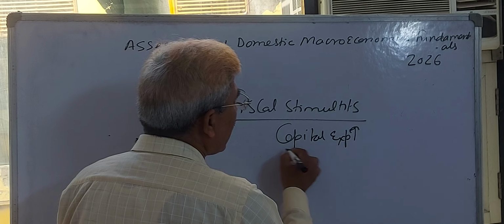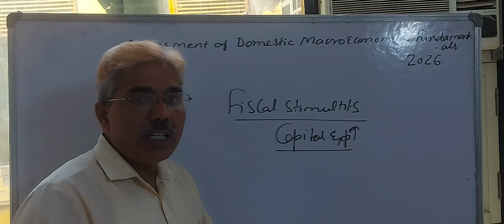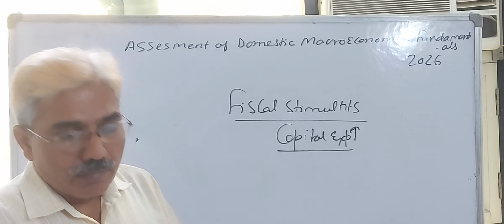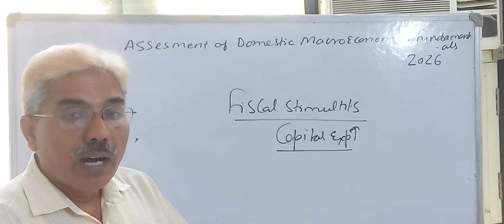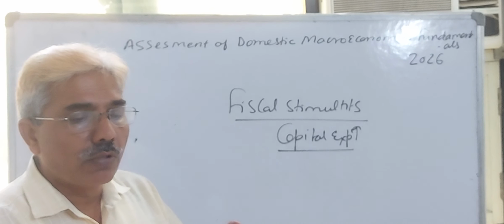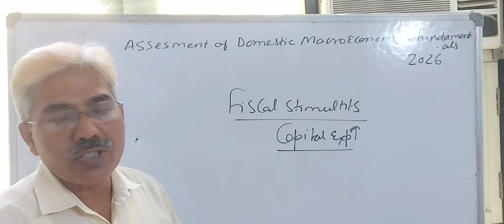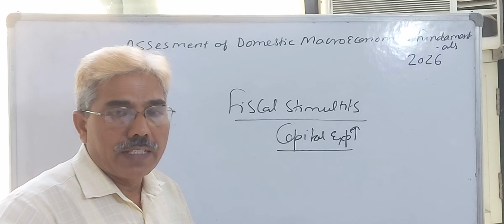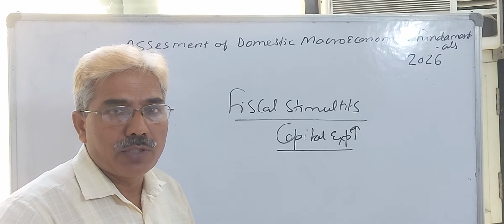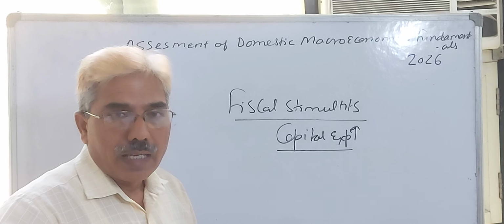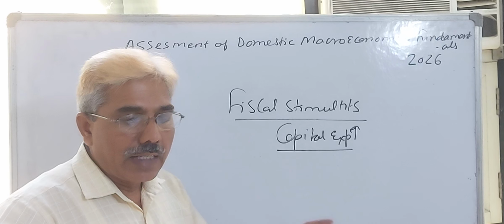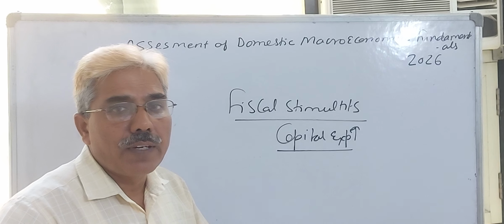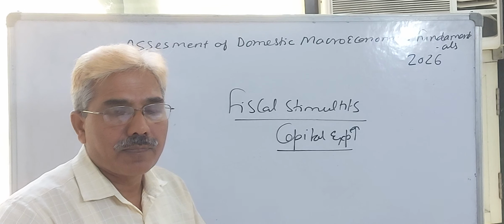Capital expenditure, by the crowding-in effect in the economy, boosts up the growth rate. Under the crowding-in effect, when the government creates different kinds of infrastructure in our economy, as during this current financial year the government is targeting 12.2 lakh crore rupees of capital expenditure, that generates profitable conditions in the market.